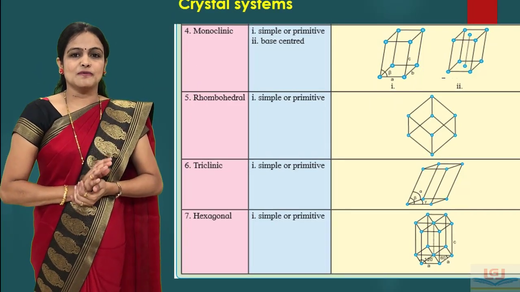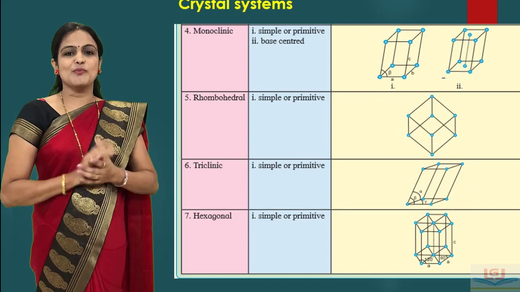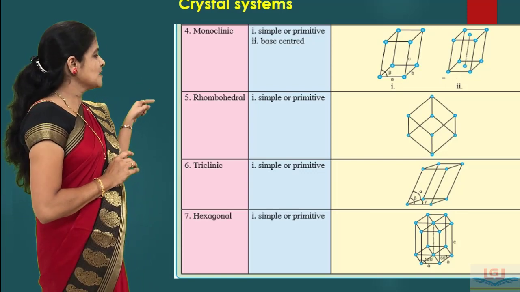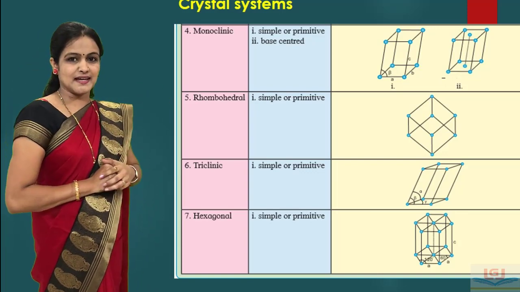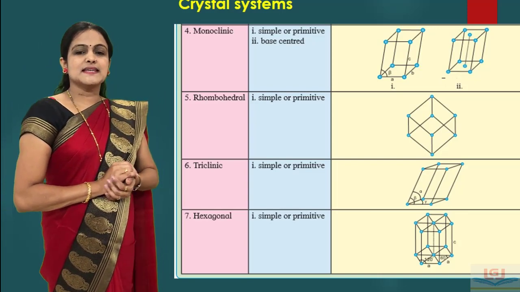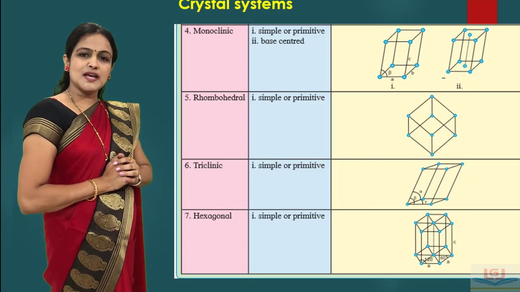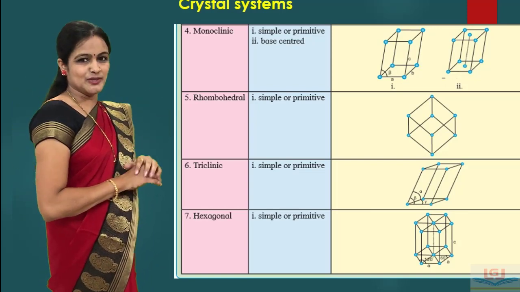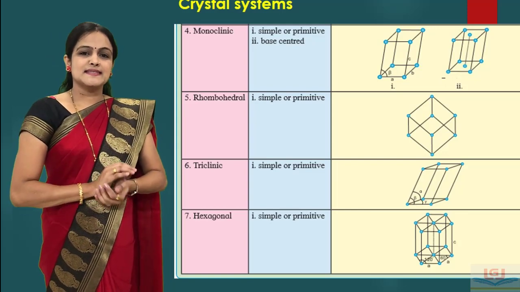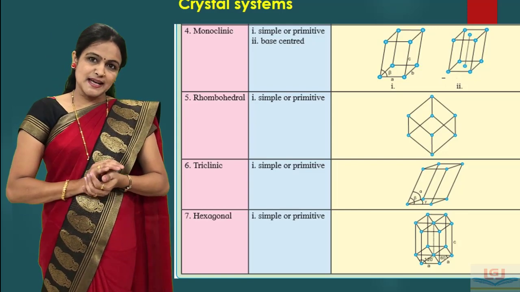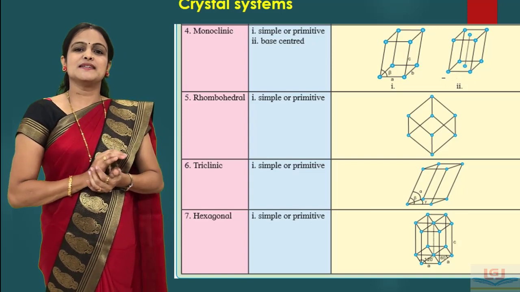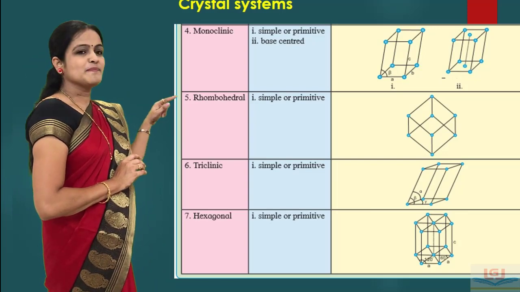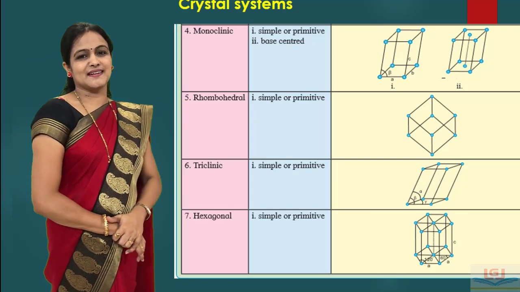Next, the fifth type of crystal system is rhombohedral, and it gives rise to only one type of lattice, that is simple or primitive, as shown in the diagram. The sixth type of crystal system is triclinic, and it also gives rise to only one type of lattice, which is simple or primitive. The seventh system is the hexagonal crystal system, and it also gives rise to only one type of lattice, that is simple or primitive, as shown in the diagram.